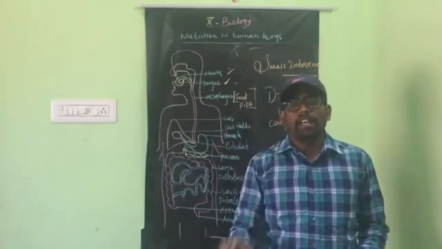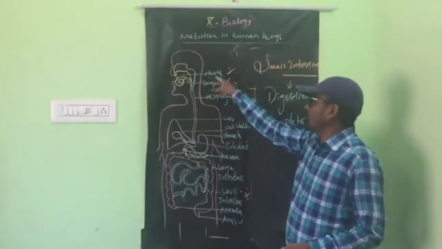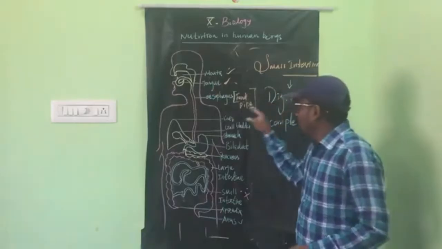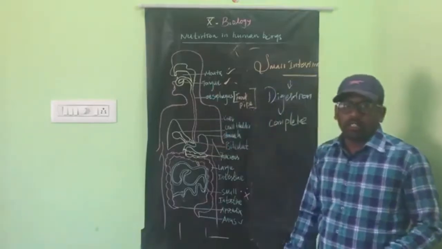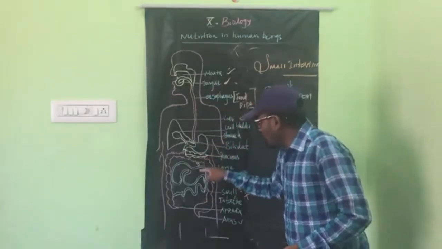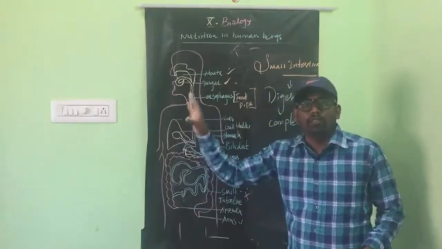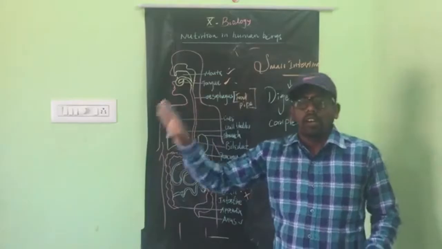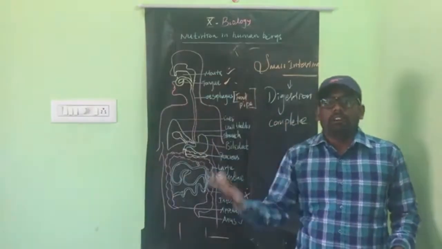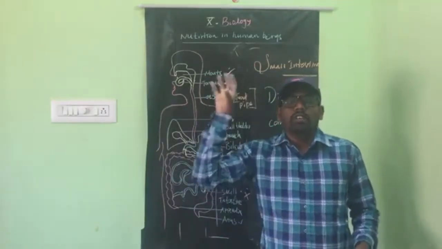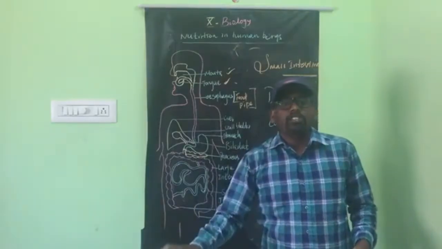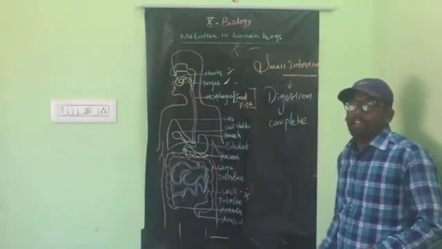The digestion starts from the mouth and occurs in the stomach, and some amount of digestion occurs in the small intestine, and finally all types of food particles, carbohydrate or fat or protein, complete their digestion in the small intestine.